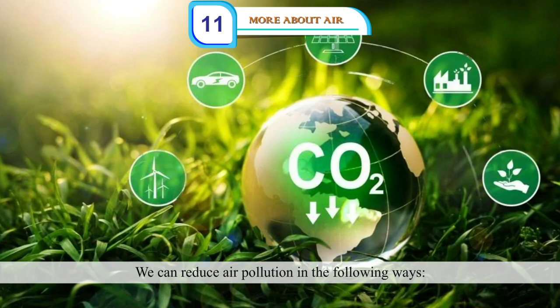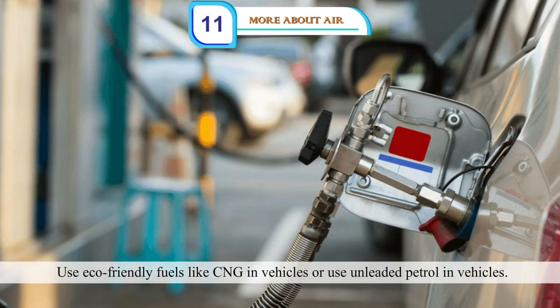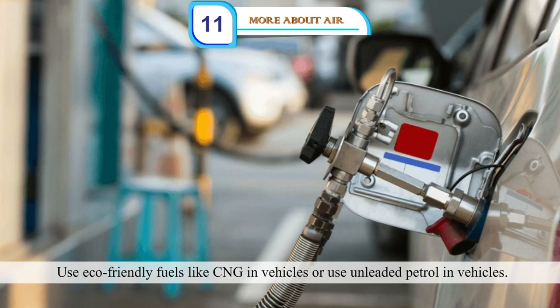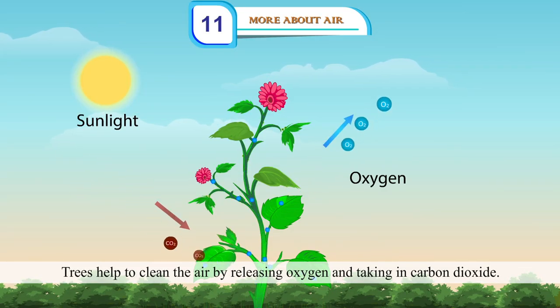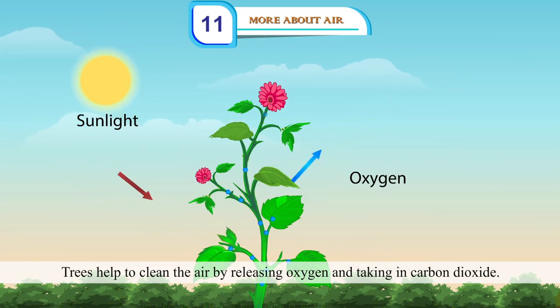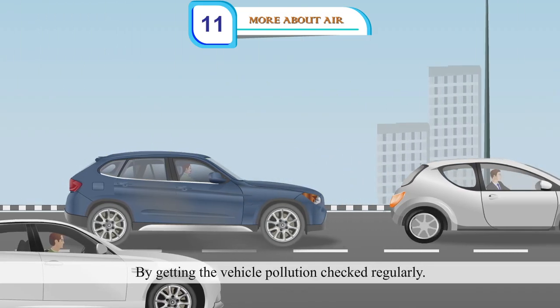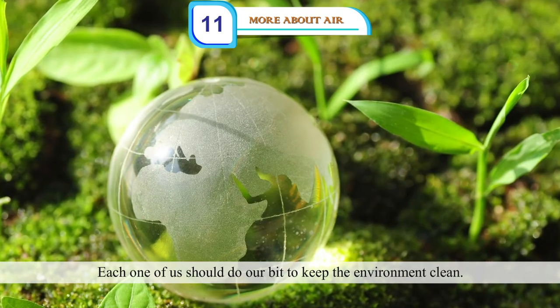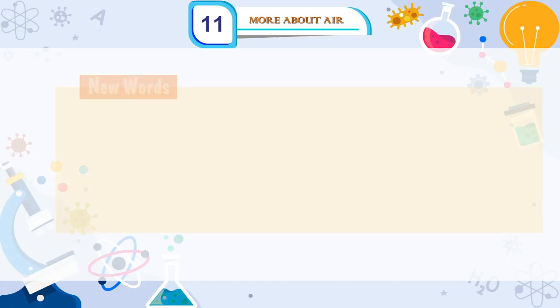We can reduce air pollution in the following ways. Use eco-friendly fuels like CNG in vehicles or use unleaded petrol in vehicles. By planting more trees. Trees help to clean the air by releasing oxygen and taking in carbon dioxide. By getting the vehicle pollution checked regularly. By getting filters installed in the chimneys of factories. Each one of us should do our bit to keep the environment clean.